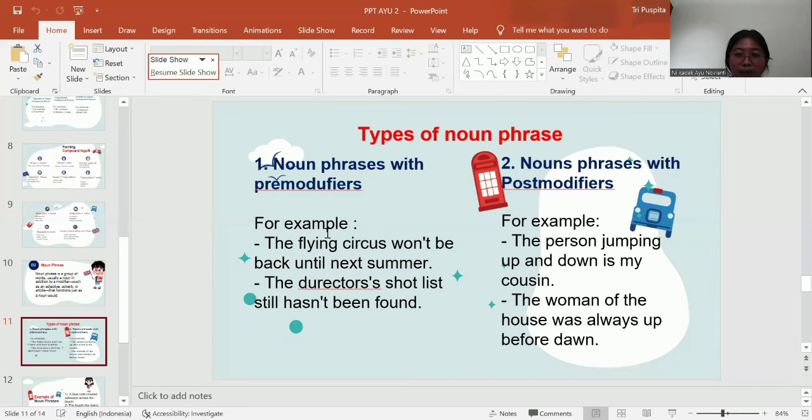The next example is the person jumping up and down is my cousin. Jumping up and down is a participle phrase and its modifiers, the preceding noun is person.